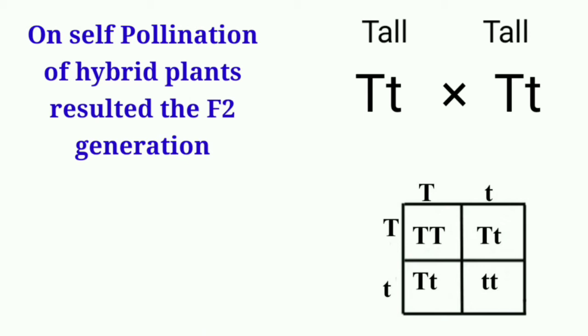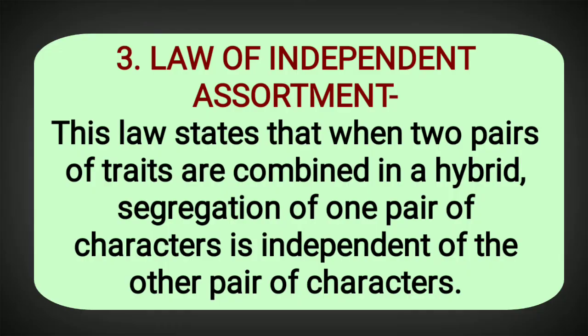Now let's come to the law of independent assortment. The law of independent assortment states that when two pairs of traits are combined in a hybrid, segregation of one pair of characters is independent of the other pair of characters.